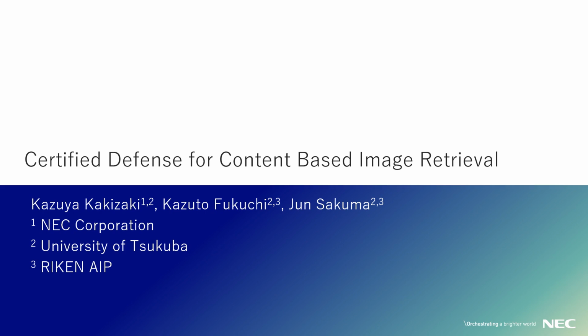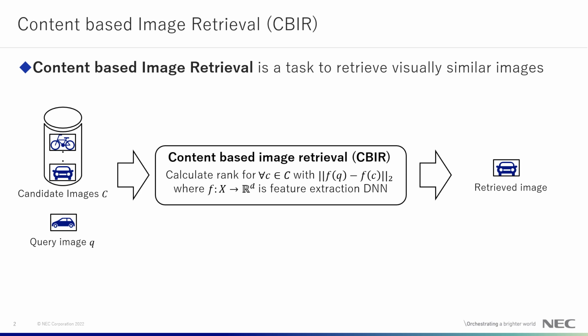I will present our work, Certified Defense for Content-Based Image Retrieval. Content-Based Image Retrieval, CBIR, is a task to retrieve visually similar images. Given a query image and candidate images, CBIR ranks candidate images with Euclidean distance between features calculated by deep neural networks.